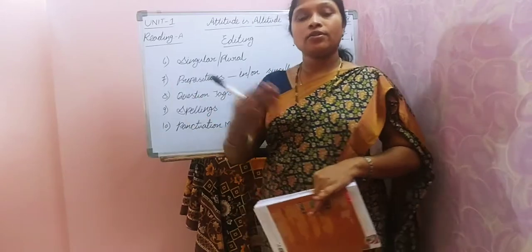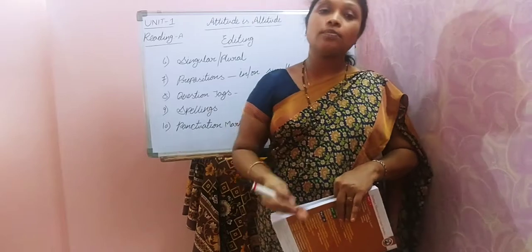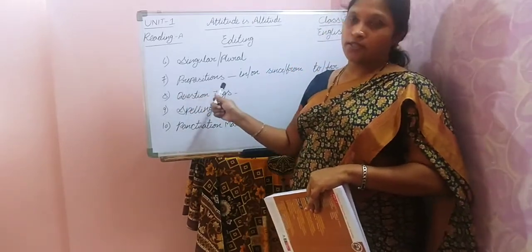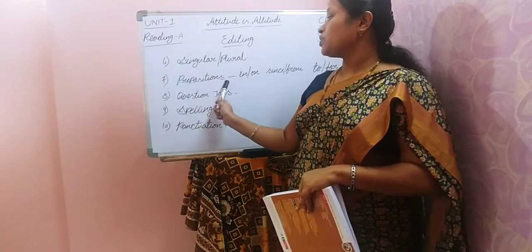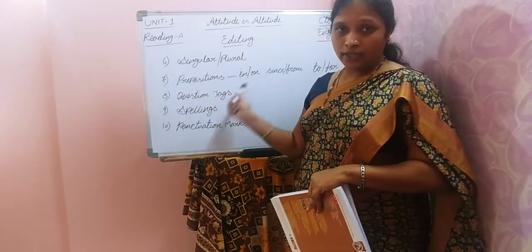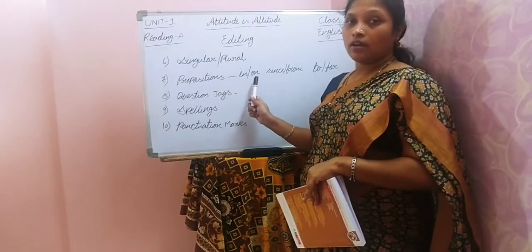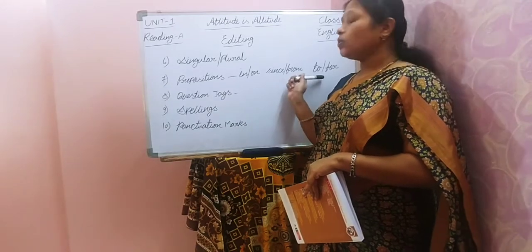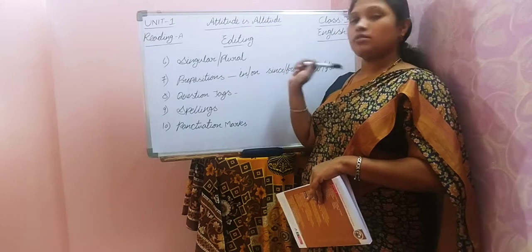According to the context, which noun you have to use, either singular or plural. Check for nouns once. And next, prepositions. This is a very important one, children. Commonly you can get mistakes like in or on, since or from, to or for. So common mistakes you'll get from this.